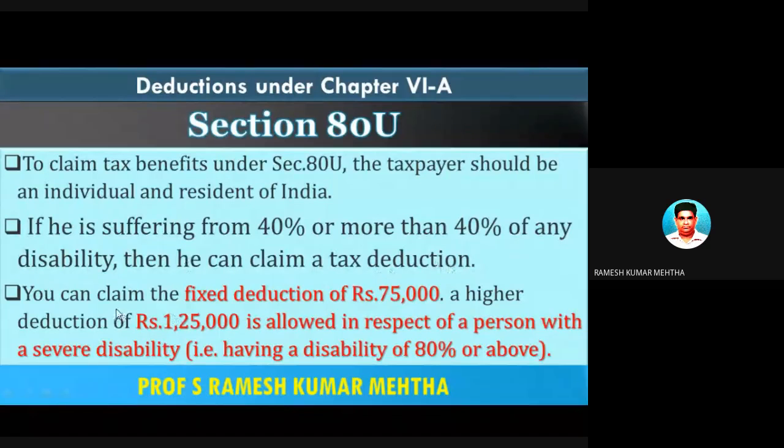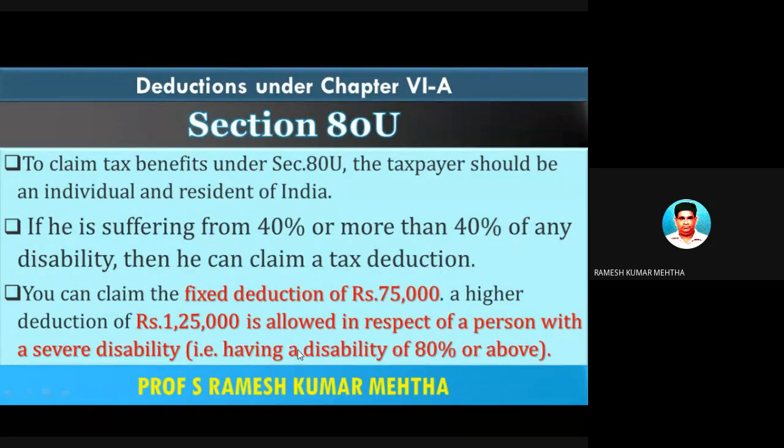So what is the amount of deduction he can claim? He can claim the deduction which is fixed, to the tune of rupees 75,000, and a higher amount of 1,25,000 is allowed in respect of a person whose disability is very, very severe, in the sense that the disability is 80% or above.